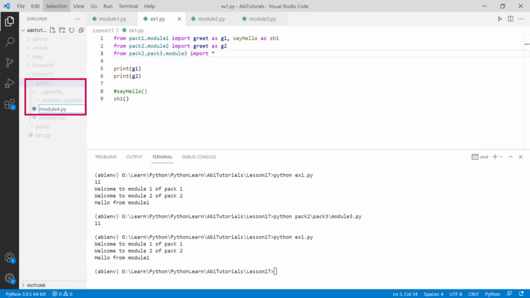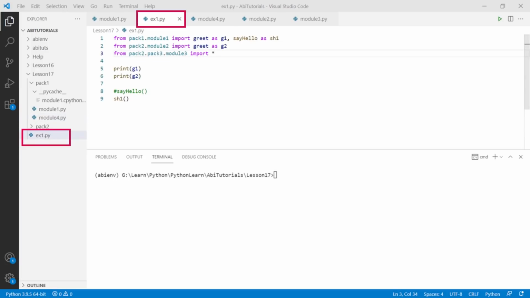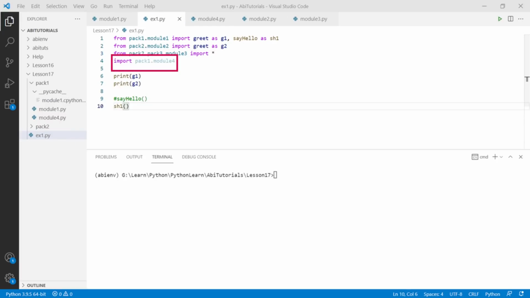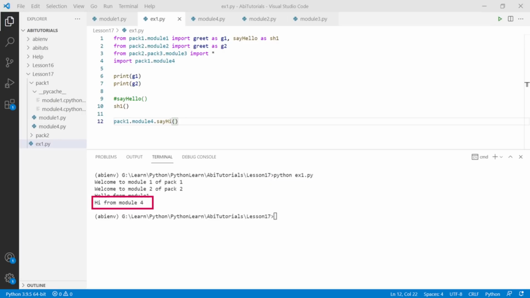Let's now create one more module within pack1 and name it as module4.py. Let's create a new function called say hi, which will print hi from module 4. Let's go back to ex1.py and import the module 4 to our program. This time we will use a different syntax to import the module 4, which is import pack1.module4. If we perform import using this syntax, then the way to call the methods objects is by using full package and module name as given here. Let's run this program and we will get the expected result as given.